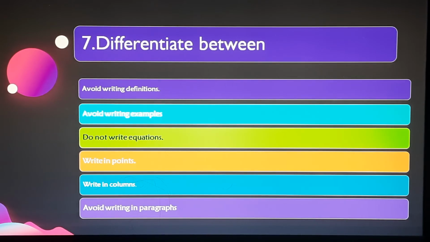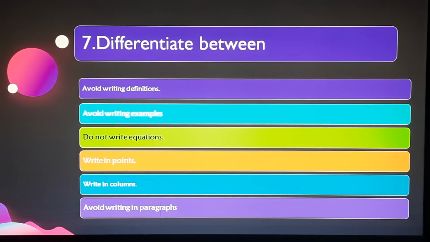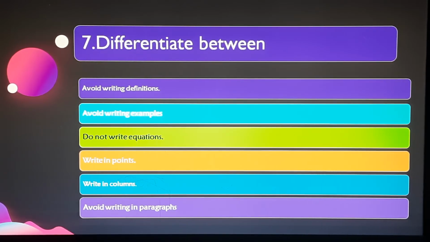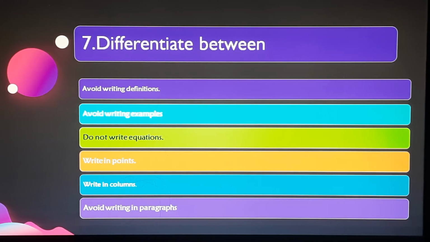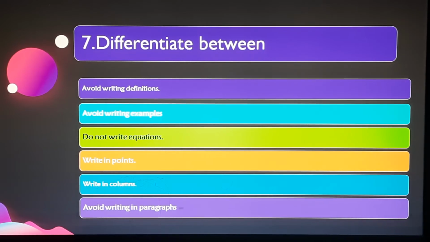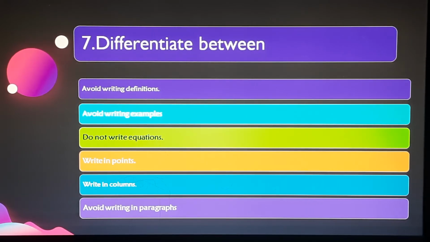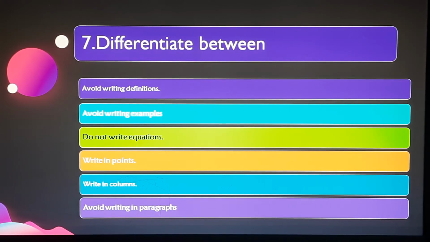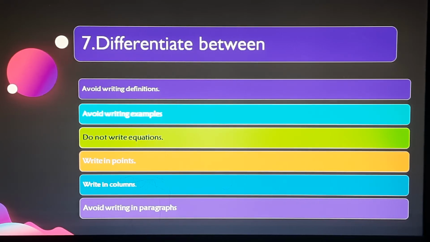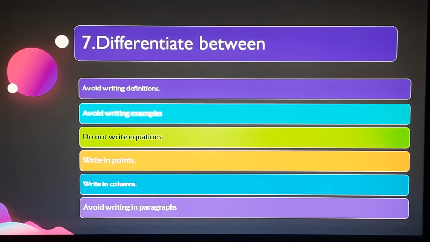In questions like "differentiate between", please do not write the definition. Over the years, I have been seeing children writing the first point of difference as the definition. And a definition, I must tell you, must give you one example. What is atomic number? Children are writing, oh, the number of atoms is atomic number. Please do not give these kinds of examples and definitions. So please avoid writing definitions, and please do not write examples. Examples cannot be a point of difference. Do not write any equation for a point of difference. It is not counted as a point of difference.